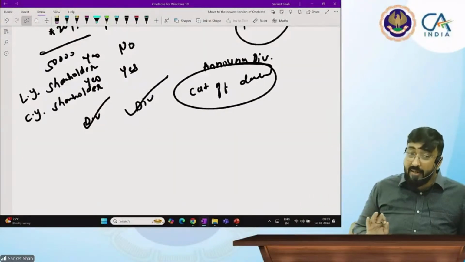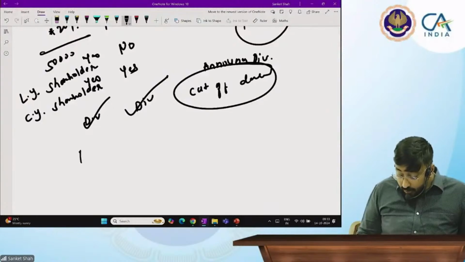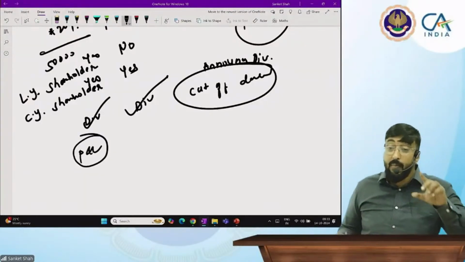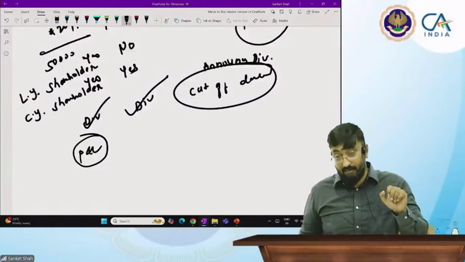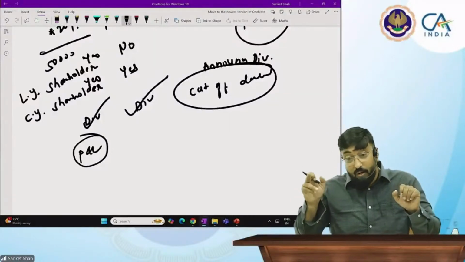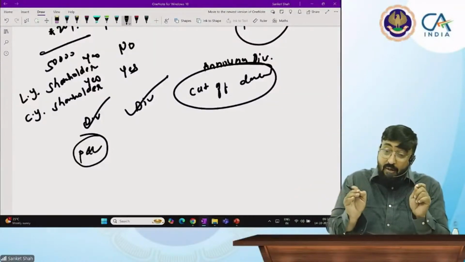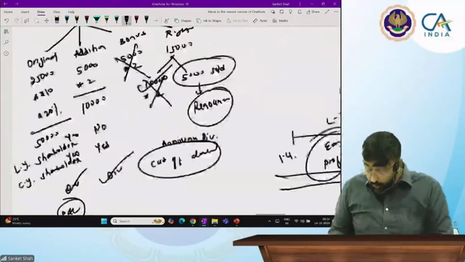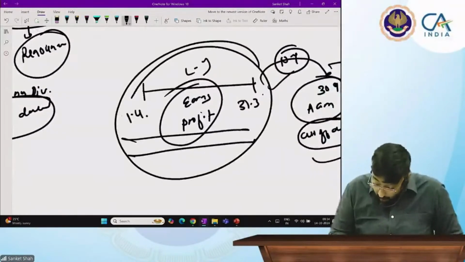So AS 13 says it will be your profit. What will be your profit? If you are a shareholder in the last year and you are a shareholder on the cutoff date also, then only it's your profit, because you were a shareholder in the year of profit.